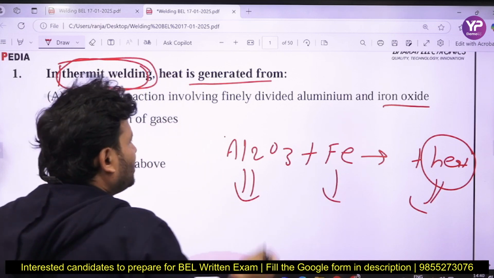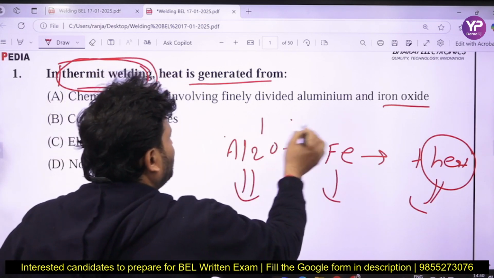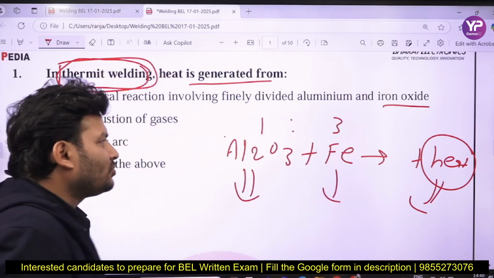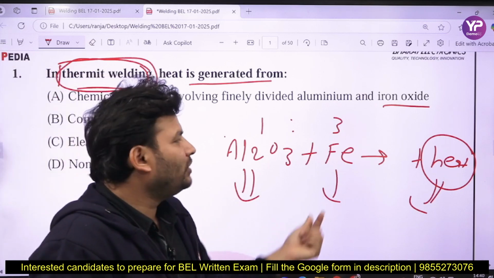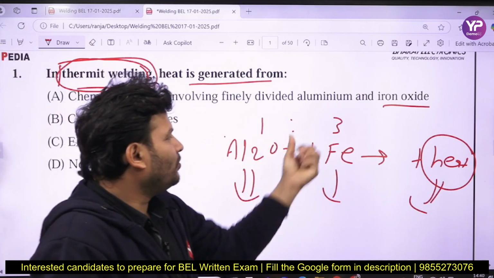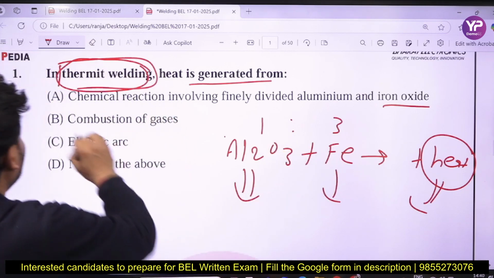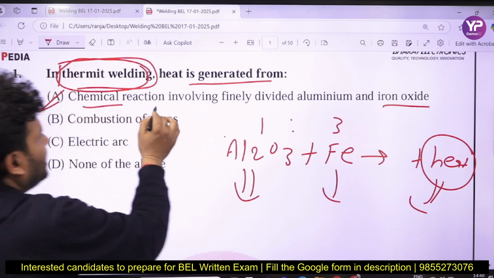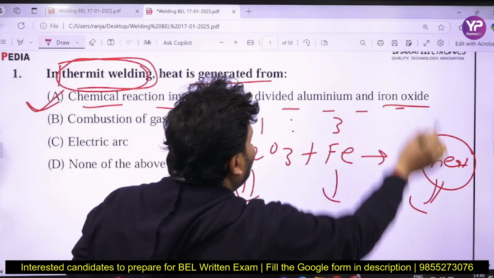Sometimes they ask about the ratio of aluminum to iron oxide, and it is 1:3. So the correct answer is chemical reaction involving finely divided aluminum and iron oxide.